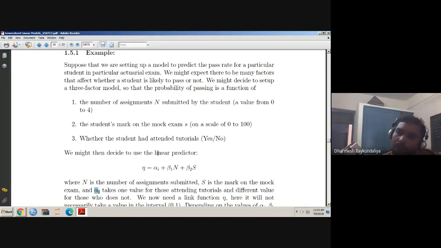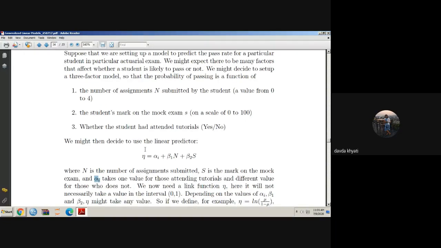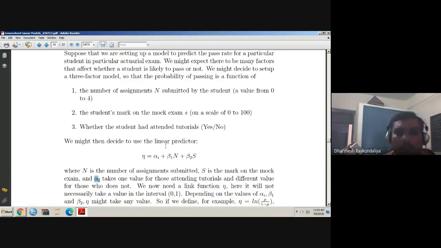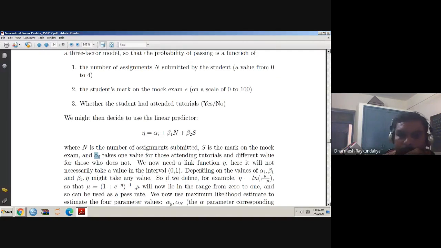So here, because the distribution is binomial, what link function is needed? Theta is equal to log of mu upon 1 minus mu. So we call it a logit link. Based on the response, we have identified the distribution. Based on the nature of the covariates, we have identified the linear predictors. And now the third aspect is that we wish to go for the link function.